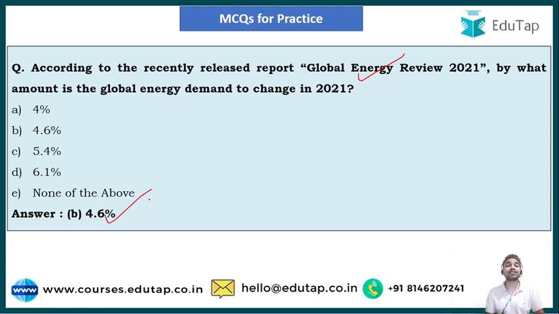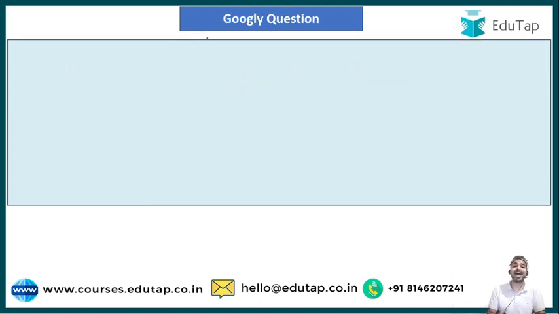So guys, let's move on to the next question. And guys, here I have a googly question for all of you. As we all know, the cricketing season is going on in India, and your favorite players are facing the toughest bowlers as well as the toughest batsmen. But in exam, to complement your preparation, you are going to face multiple choice questions. That's why I'm here with a googly question for all of you, and let's see how many of you will lose your wicket and how many of you will hit a cracking shot.